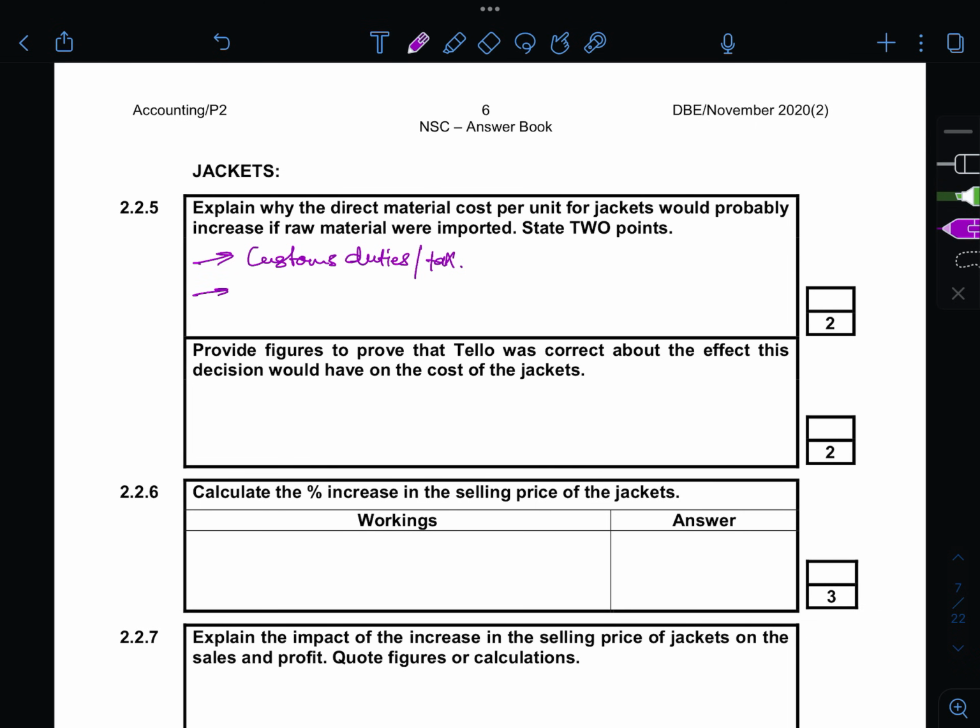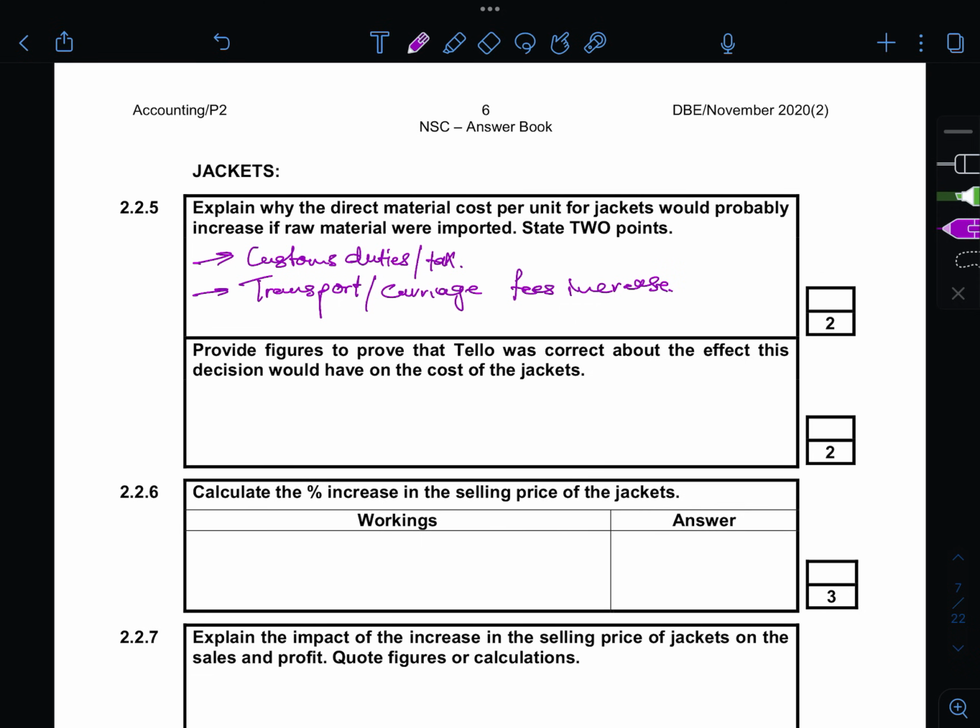And then the second one, you have to pay more for deliveries. Like when you're ordering stock online, when you're ordering clothes or whatever you're ordering on those clothes retail websites. So what costs are you incurring? You're incurring your customs duties. You're also incurring more transport costs than you would have incurred if you bought locally. So that transport or carriage fees increase.